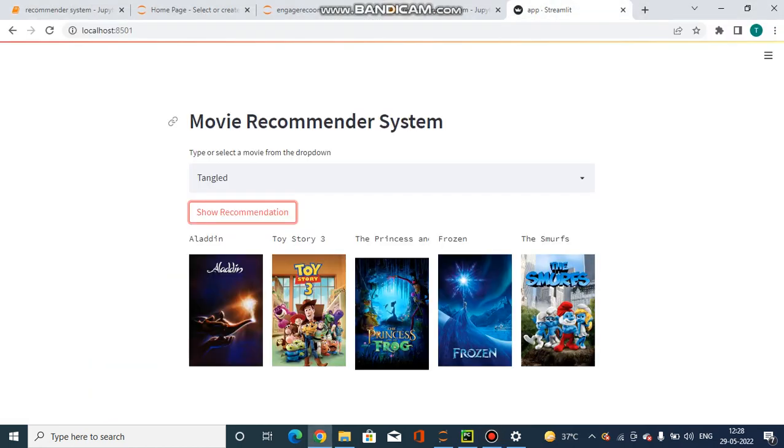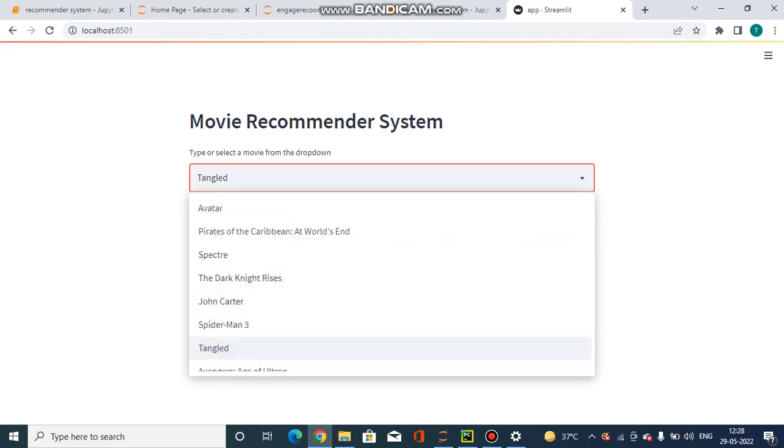So, here is my content based movie recommendation system. As you can see on the screen, I have given it an input of Tangled, and on the recommendation it is showing Aladdin, Toy Story, Frozen, Smurfs, etc., which are all kids based story lines and also of the animation genre. If I want a recommendation for some other movie, I can select from the drop down menu, or I can manually enter.